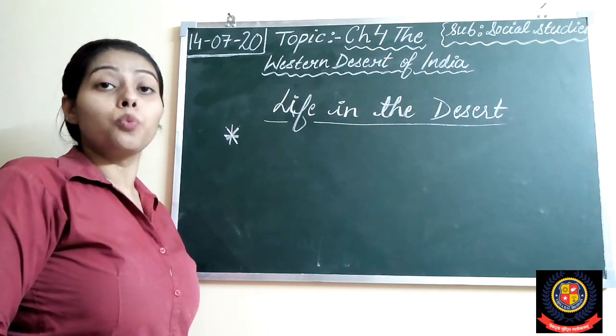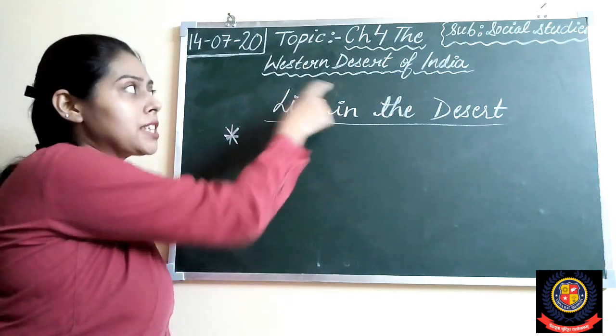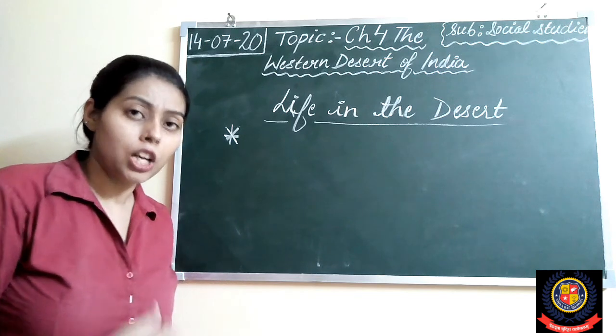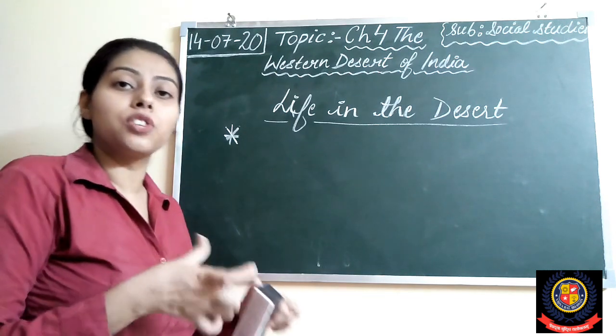Right students? We are talking about the western desert, and the western desert lies in Rajasthan. So we will talk about Rajasthan.